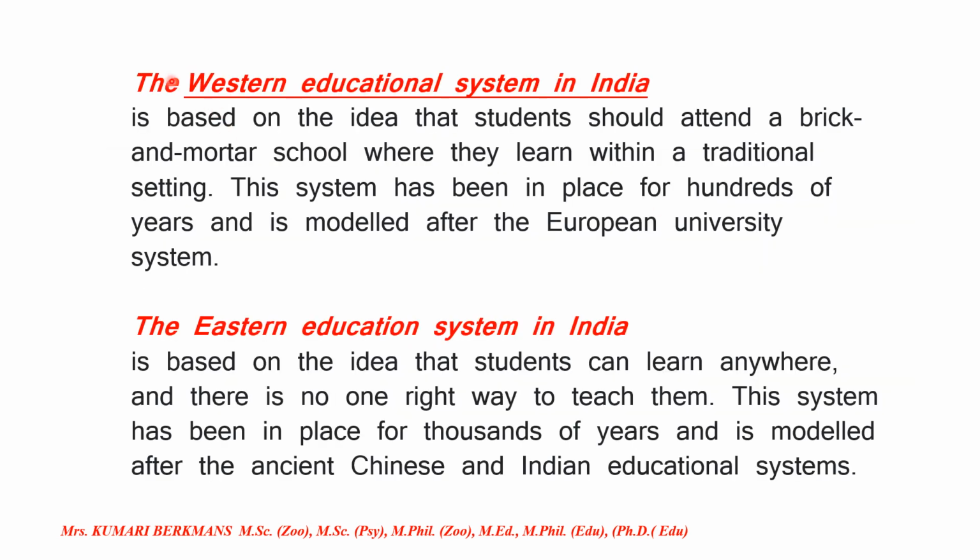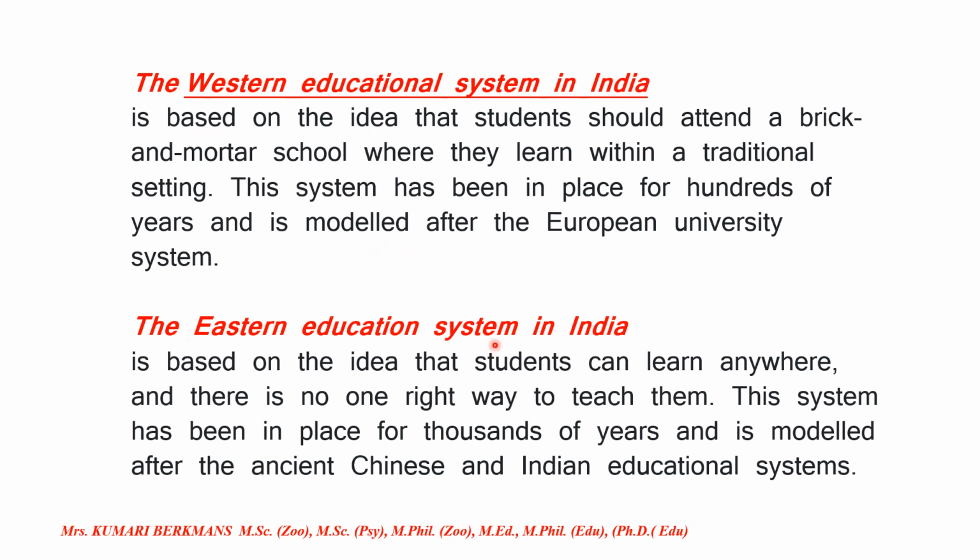Next one, see the Western education system in India. It is based on the idea that students should attend a brick and mortar school where they learn within the traditional setting. They are learning Western education within the traditional setting. This system has been in place for hundreds of years and is modeled after the European university system.